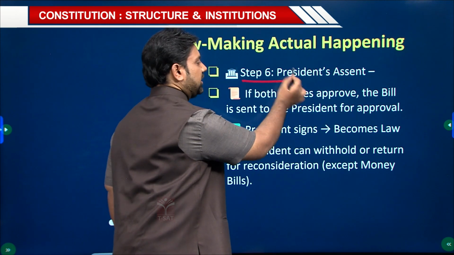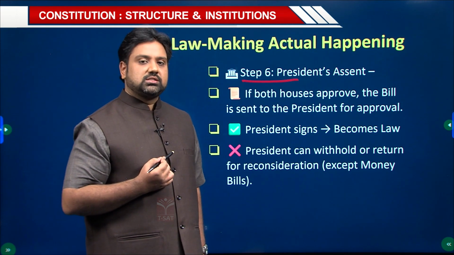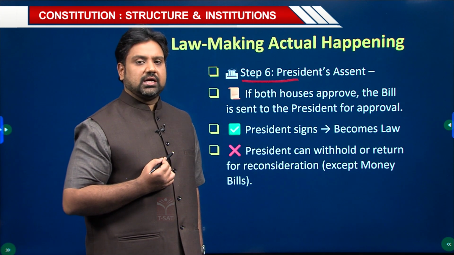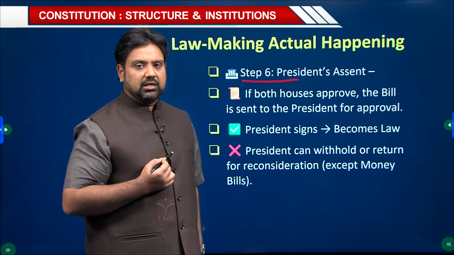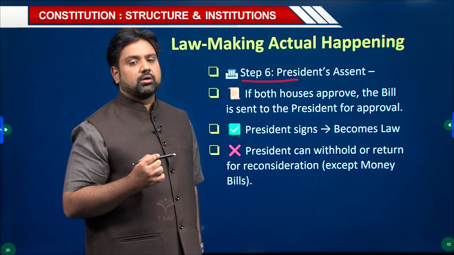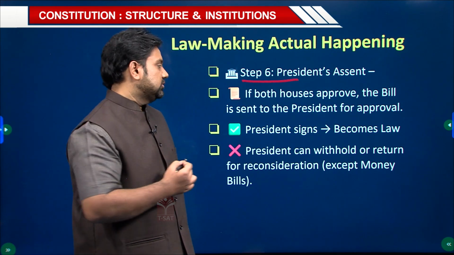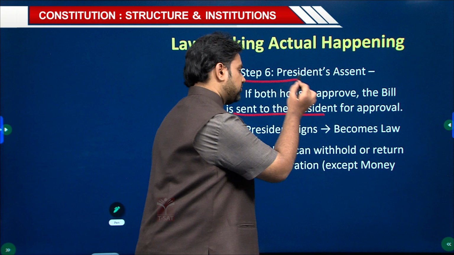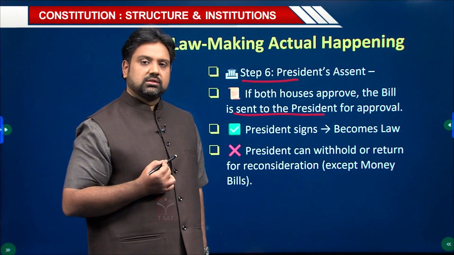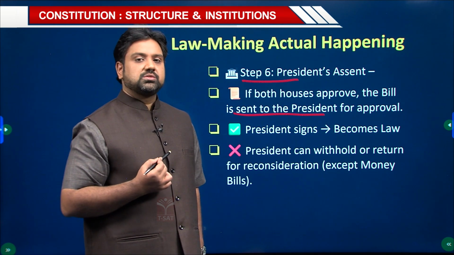The sixth and the most important aspect is President's assent. As we have already seen, until and unless the President of India gives his assent, the bill, even though it has been passed by both the houses of parliament, will not become the law. If both the houses approve, then the bill is sent to the President for approval. Once the President of India signs it, it becomes a law.